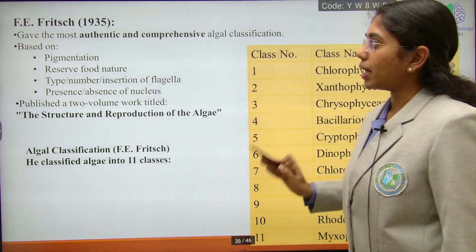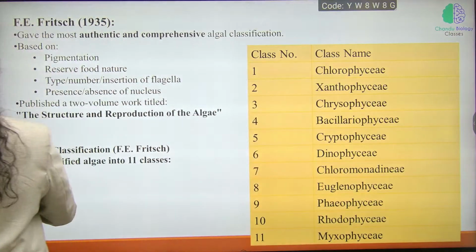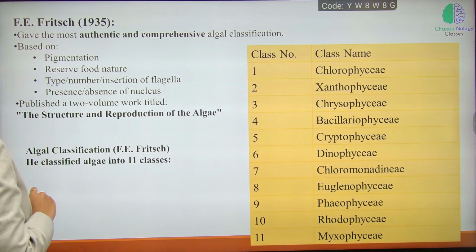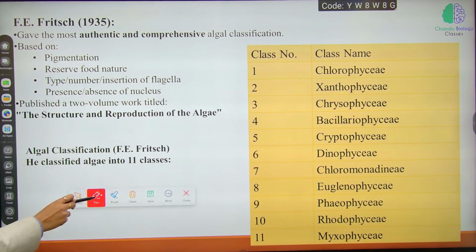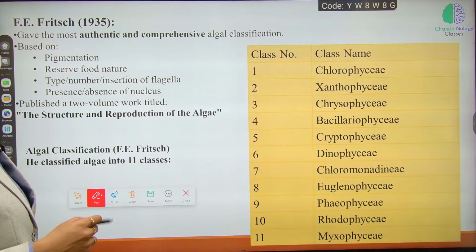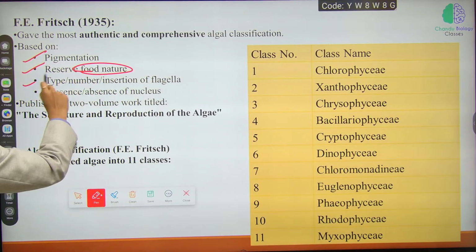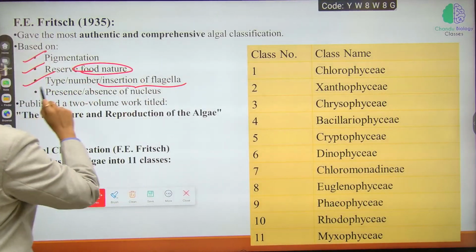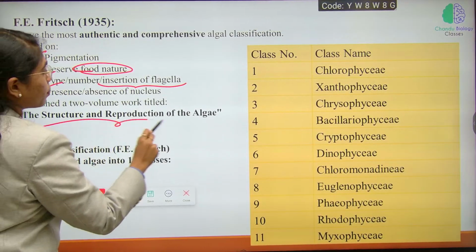The widely accepted classification is F.E. Fritsch classification of algae. This gave the most authentic and comprehensive algal classification. It is based on pigmentation, reserve food nature, type, number and insertion of flagella, and presence or absence of nucleus. He published 2 volumes of the work, The Structure and Reproduction of the Algae.